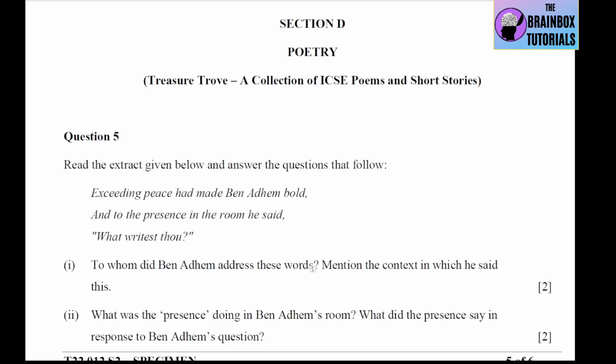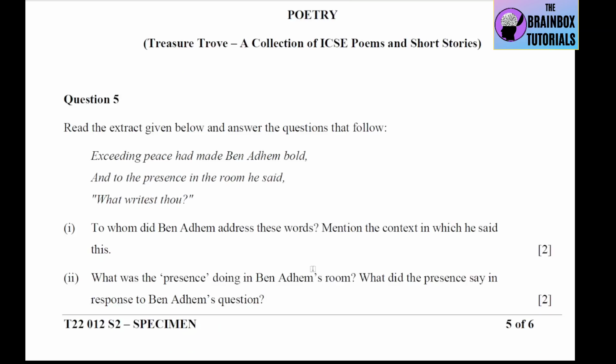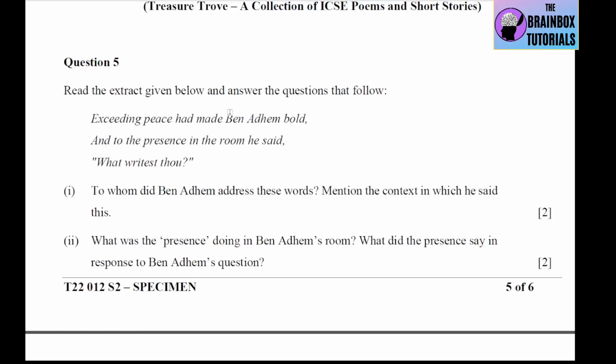Okay, now coming to the last section, section D. This is from poetry. Question number 5 is: exceeding peace had made Ben Adam bold, and to the presence in the room he said, what writest thou? Okay, this is from Abu Ben Adam. Number 1 is to whom did Ben Adam address these words? Mention the context in which he said this.